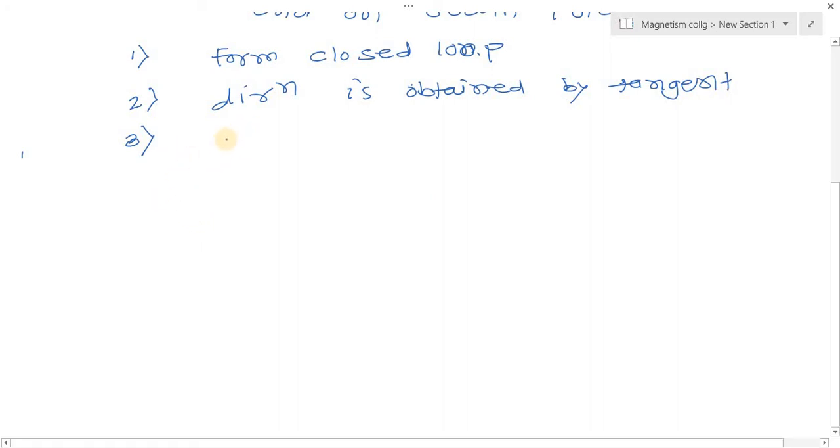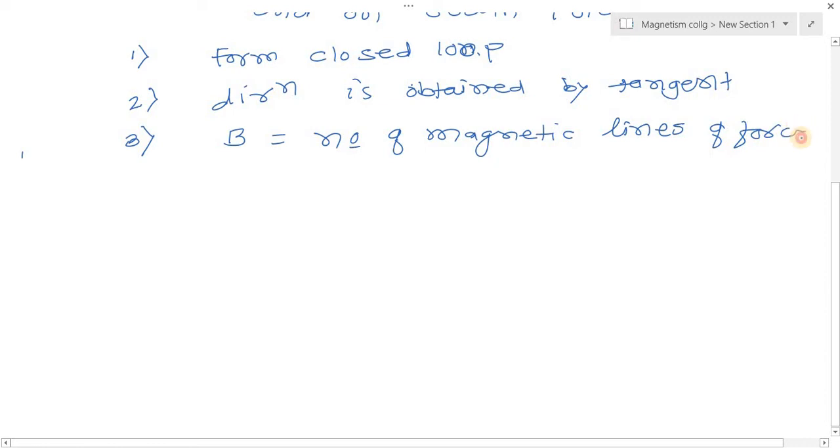So the magnitude of magnetic field B bar is equal to the number of magnetic lines of force crossing per unit area. So here, how many lines are crossing per unit area?